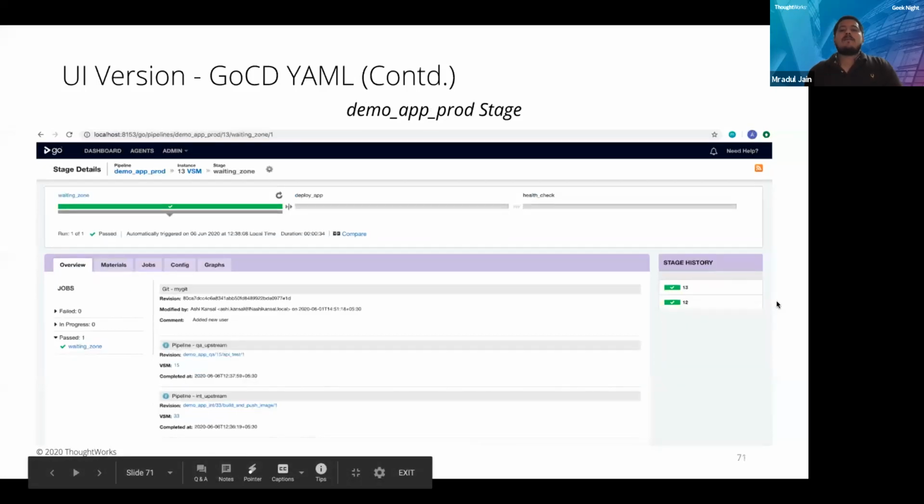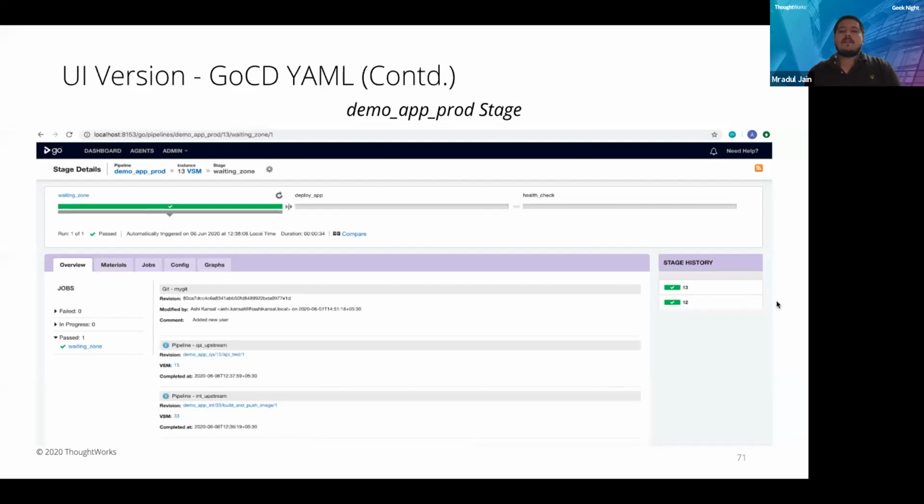Okay. Now in the production pipeline, you can see there are again 3 stages, but these 3 stages are different from the QA and the int. Here you can see a waiting zone, a deploy app, and health checks. Now you can see deploy app and health checks are grayed out, whereas waiting zone is green.